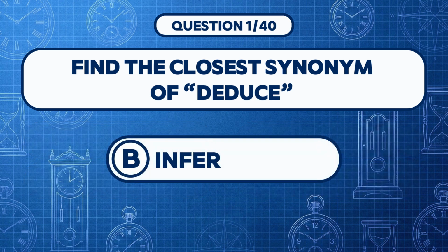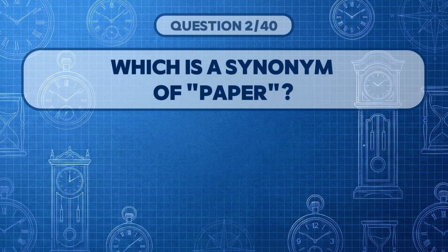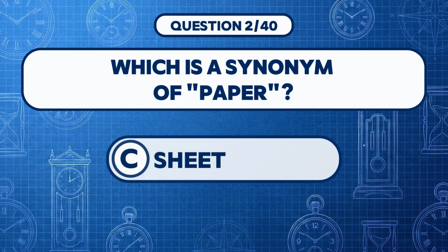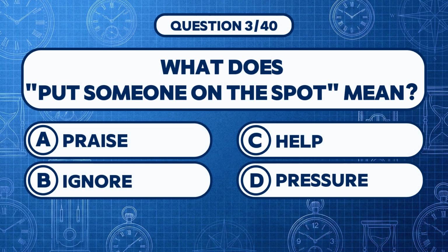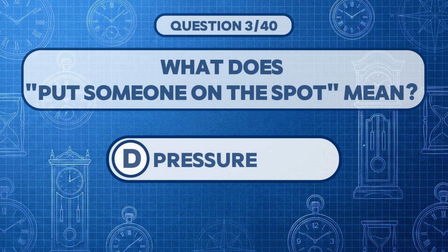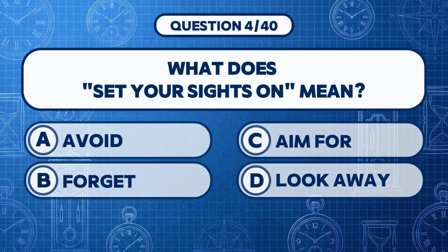Answer B, infer. Which is a synonym of paper? Answer C, sheet. What does put someone on the spot mean? Answer D, pressure.